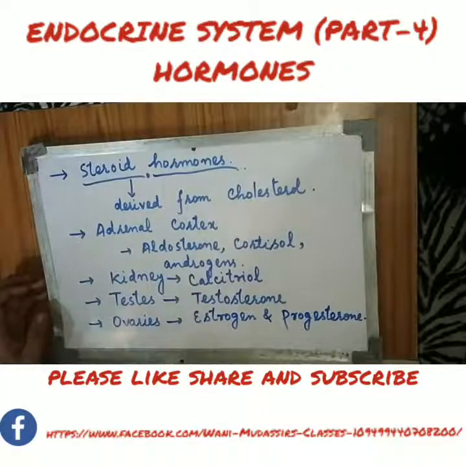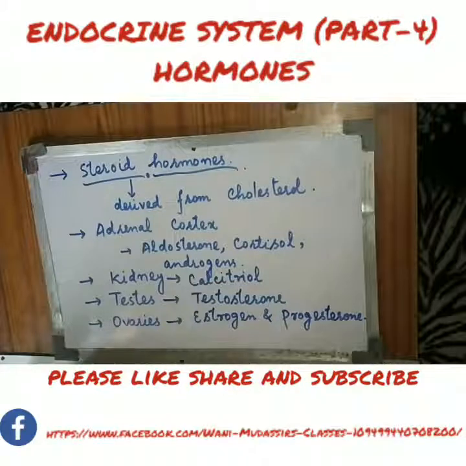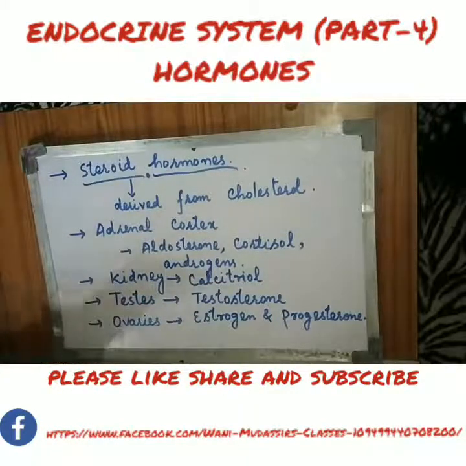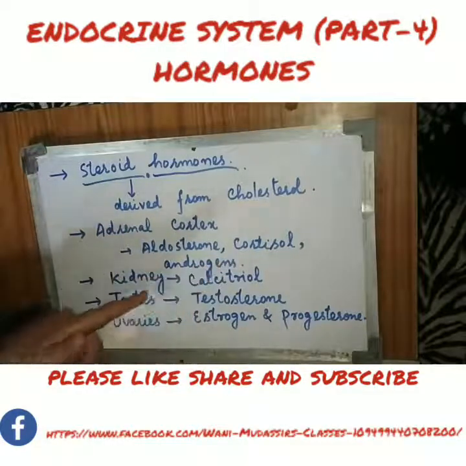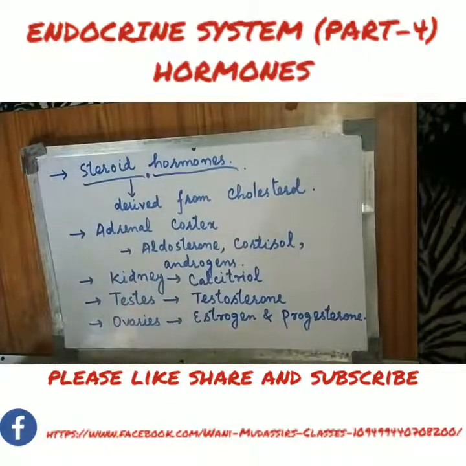Fine. So under the lipid soluble hormones, the first category is steroid hormones. Steroid hormones include all those hormones which are derived from cholesterol. Among them are aldosterone, cortisol, and androgens, which are secreted by the adrenal cortex.